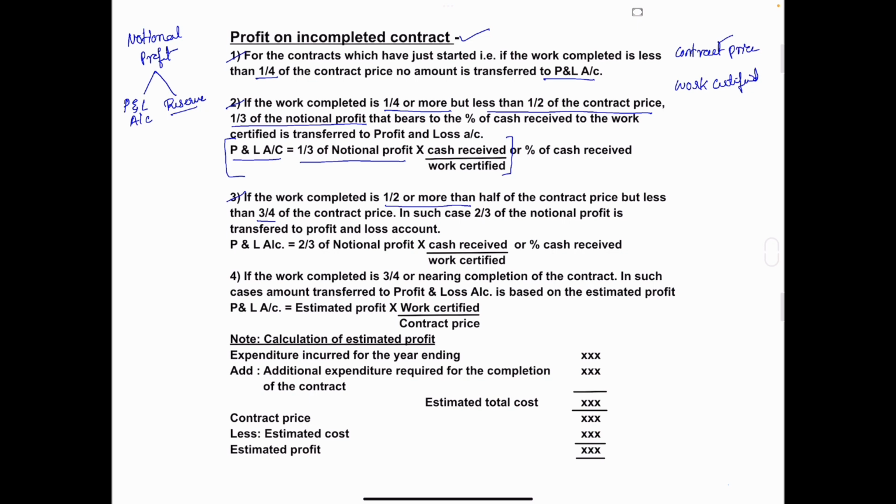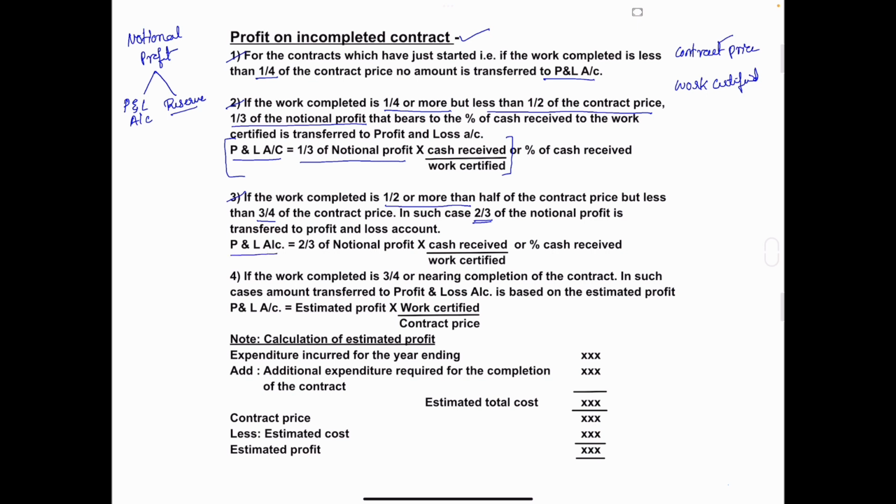If the work completed is half or more than half of the contract price, but less than three-fourths of contract price, in such cases, two-thirds of notional profit is transferred to profit and loss account.